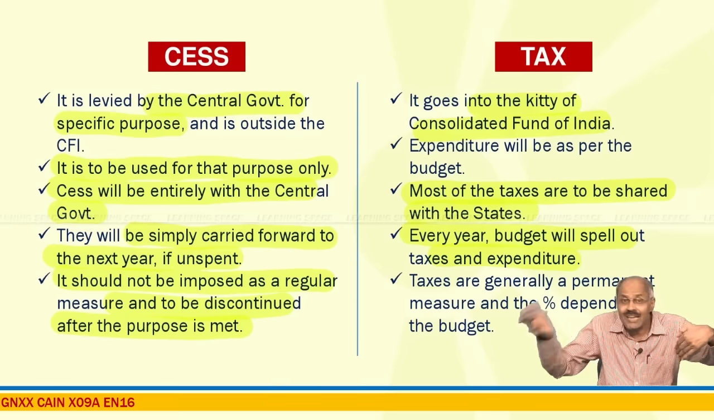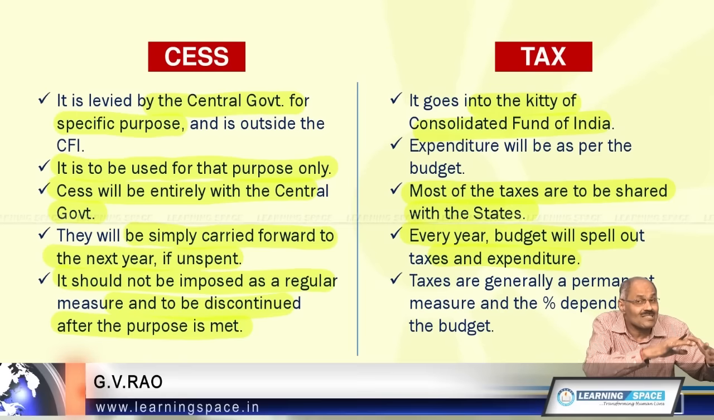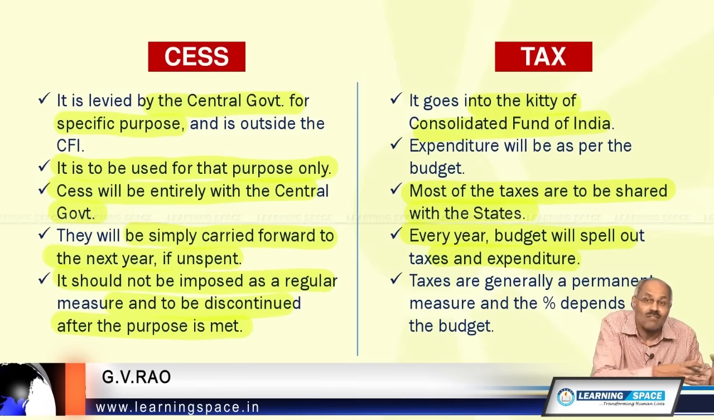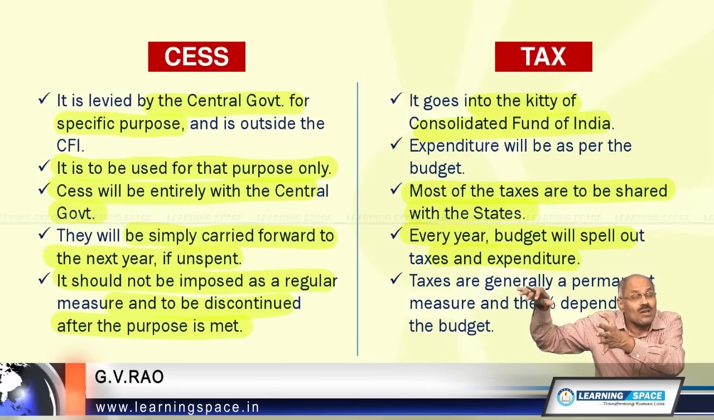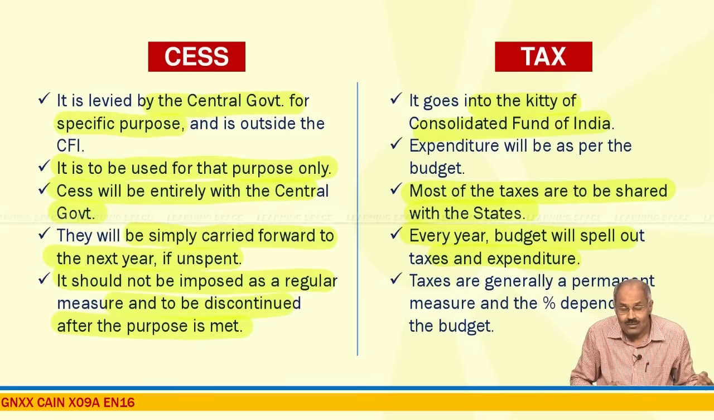Cess will be outside Consolidated Fund of India, it will be for a specified purpose. If it is not spent in the particular year, it will be carried forward. Whereas once the money goes into Consolidated Fund of India, Parliament's approval is required. So friends, these are the main differences between cess and tax. And let us look at the next issue.